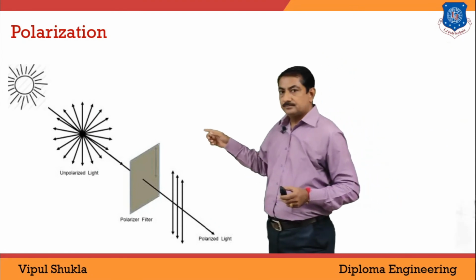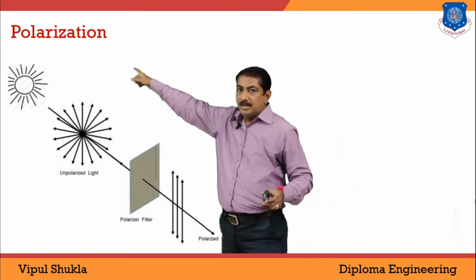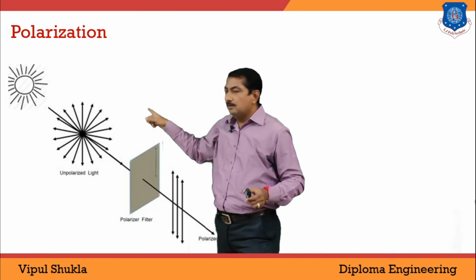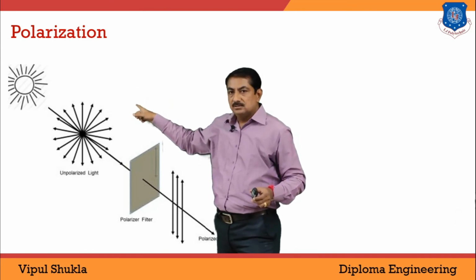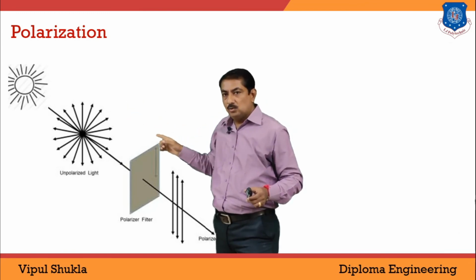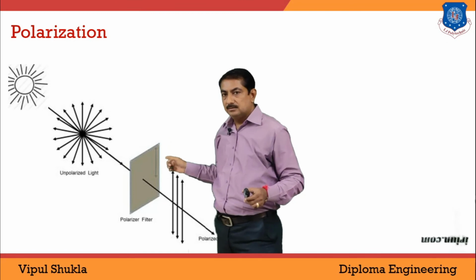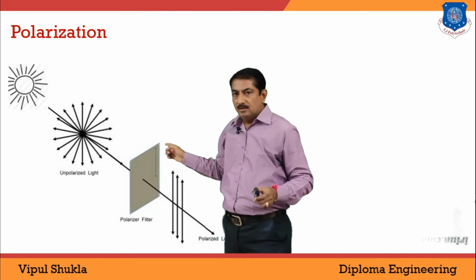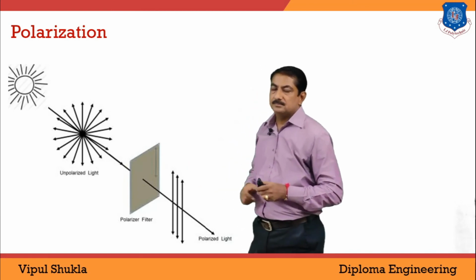Look at this figure: light coming from the sun. This is unpolarized light. It travels in all directions. When it is allowed to pass through this tourmaline plate or quartz, the polarization phenomenon takes place.